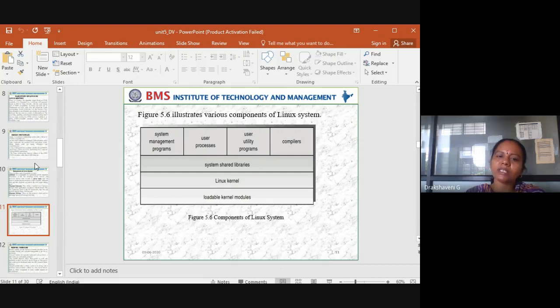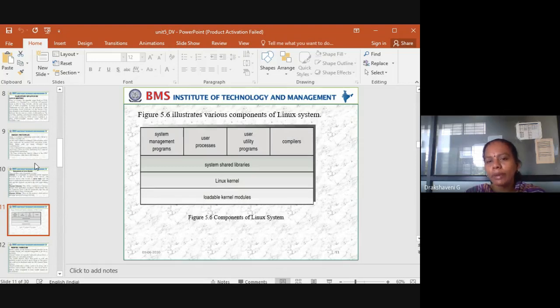In the same way, system shared libraries. Operations like install, uninstall, open the file, close the file are all system operations. If I want to open my Java or JVM compiler, I just click on it, and the operating system takes care of opening it. Then we have the Linux kernel. What is the Linux kernel?